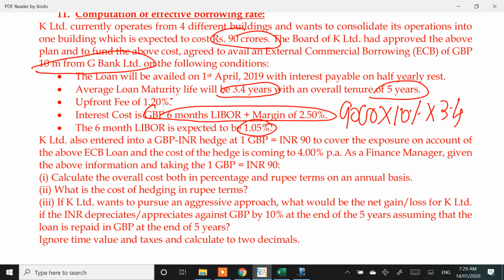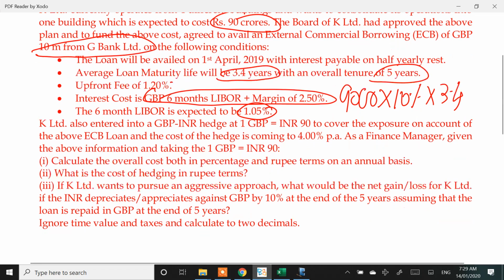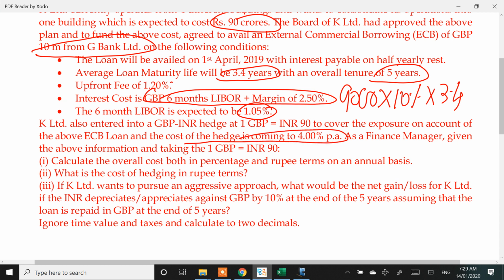K Limited has also entered into a hedge to cover the exposure, and the cost of hedge is coming to 4%. Hedging your exposure, when you take a foreign currency loan, you will have a problem because GBP and INR can move anytime.